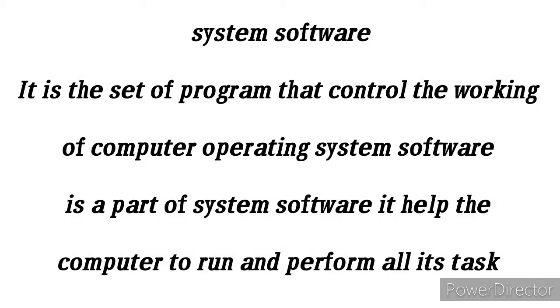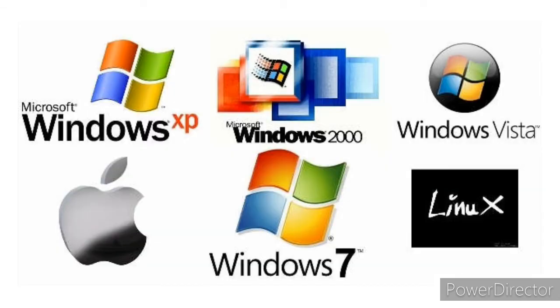System software. It is the set of programs that control the working of a computer. Operating system software is a part of system software. It helps the computer to run and perform all its tasks. Look at this. All are software programs.